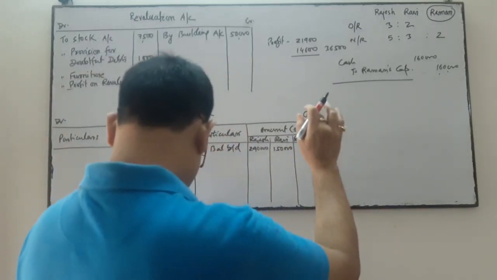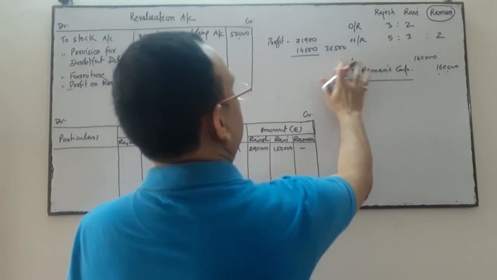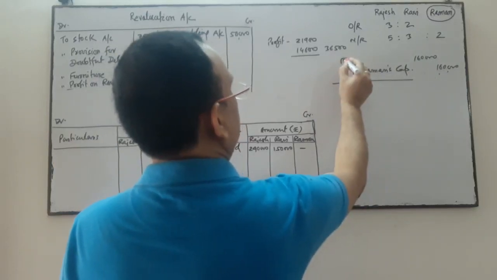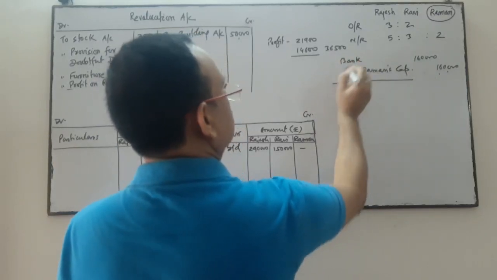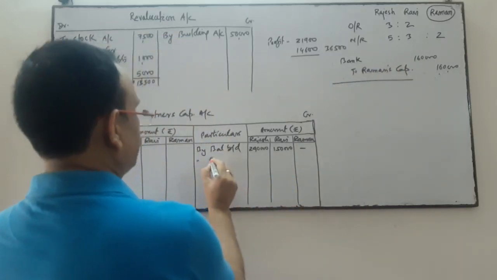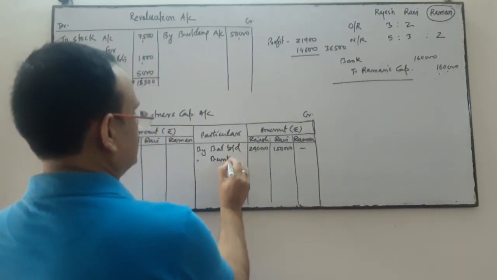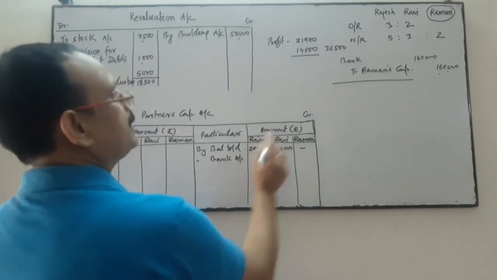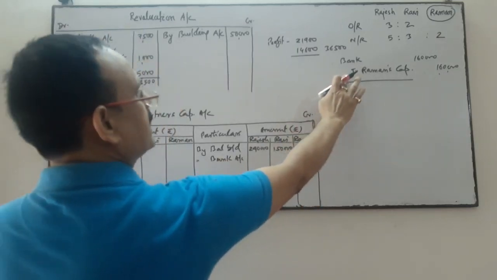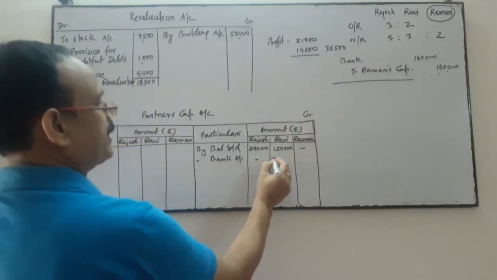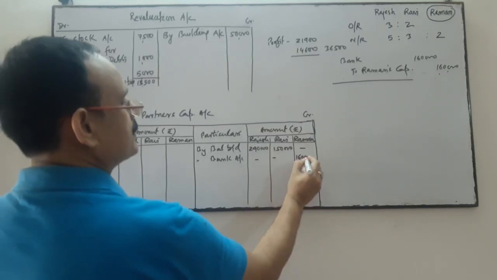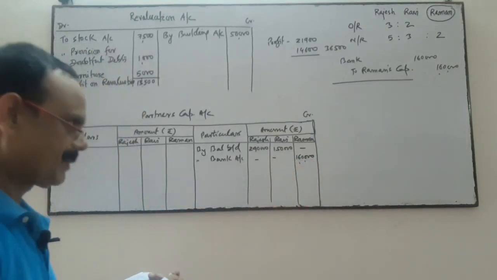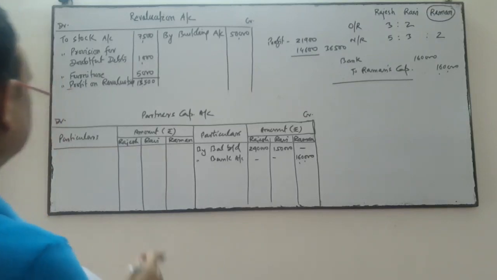Instead of cash I am going to open the bank account because the amount is too large. So by bank account, this posting is for capital. On Raman's capital credit side I am going to write 1,60,000 for capital. This is the second posting.